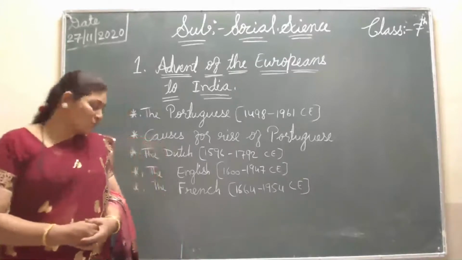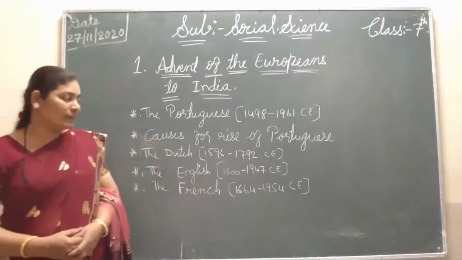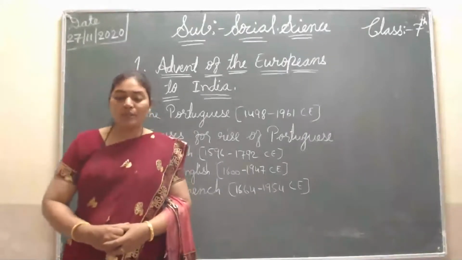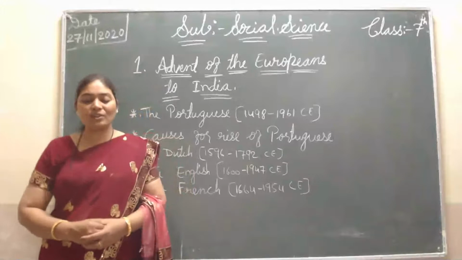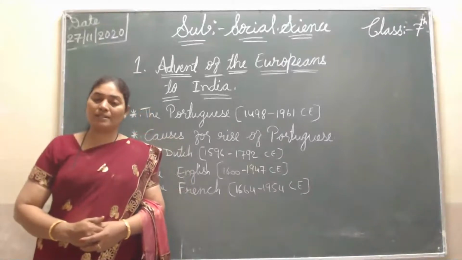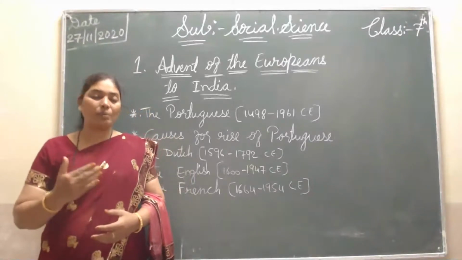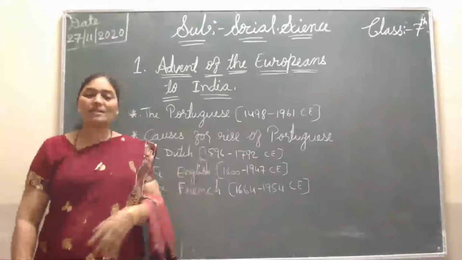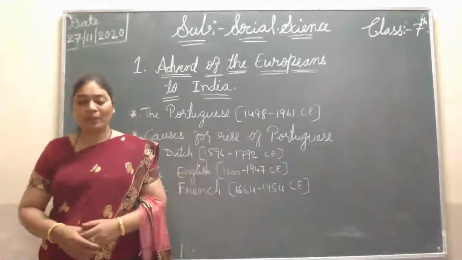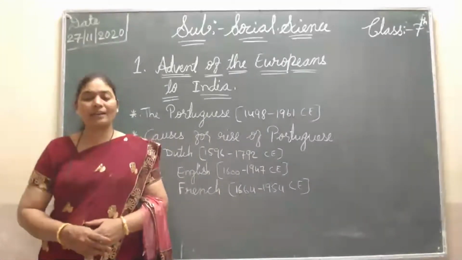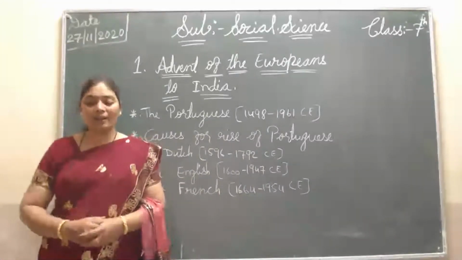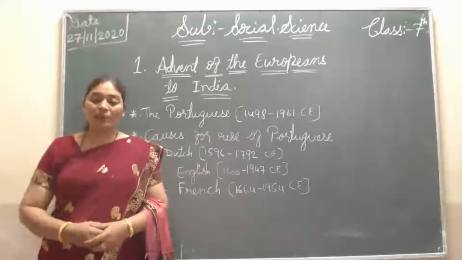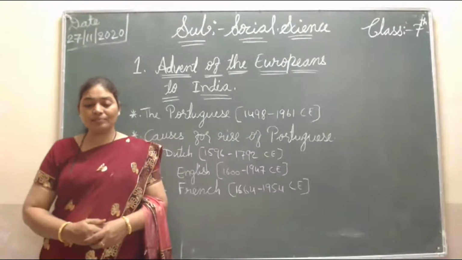Last came the French people, from 1664 to 1954. The French were the last among the Europeans. Slowly all these people came: Portuguese, then Dutch, then English, and last the French. They started the French East India Company in 1664.